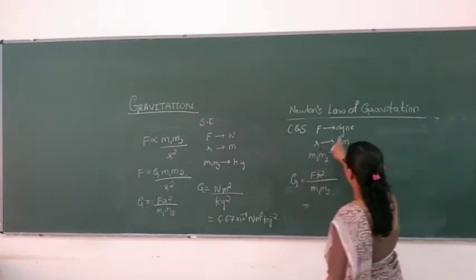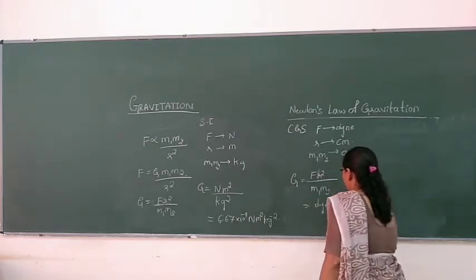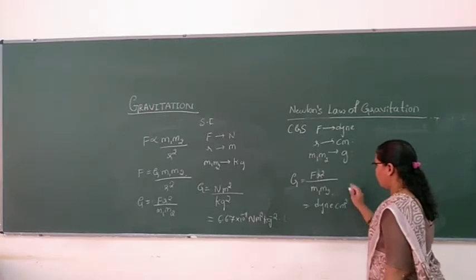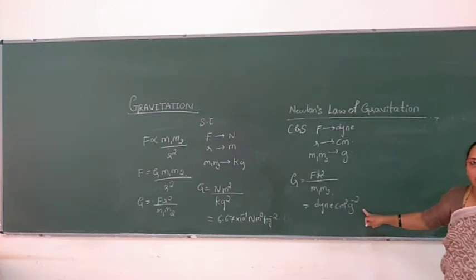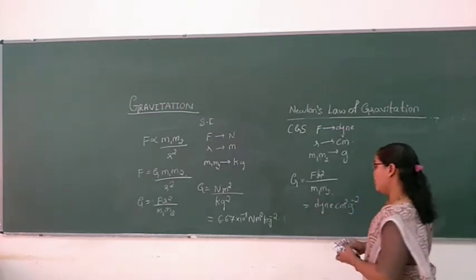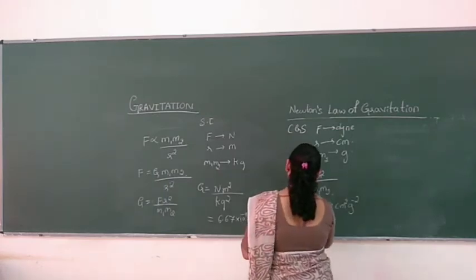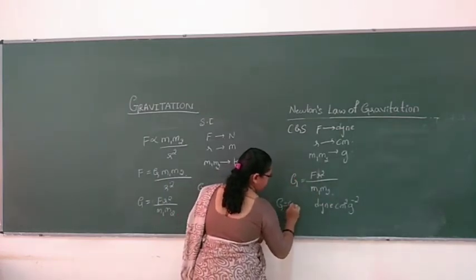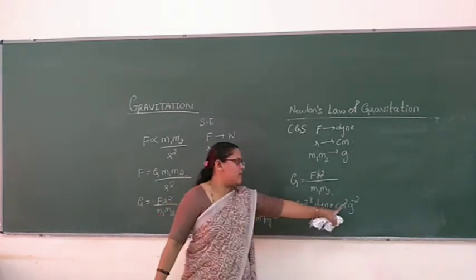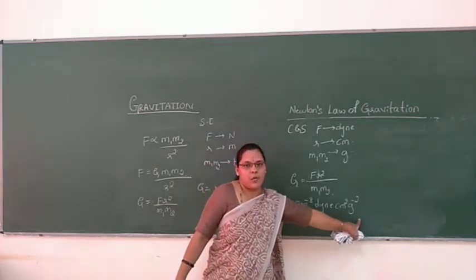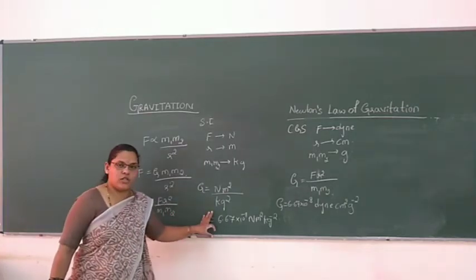Force is in dyne, r square in centimeters, and kg becomes grams. Directly I am writing g raised to minus 2. This is the unit, and the value is 6.67 into 10 to the power minus 8 centimeter cube per gram second square. This is the CGS unit of the gravitational constant here.